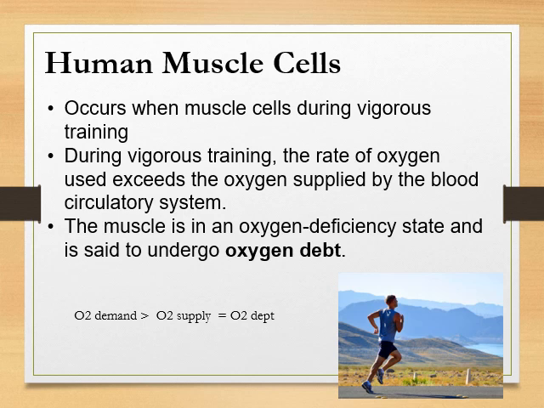Okay, today we will move to the human muscle cells, which are doing lactic acid fermentation. If you still remember the equation of lactic acid fermentation, glucose will be converted into lactic acid and energy. And the energy will be 150 kilojoules.